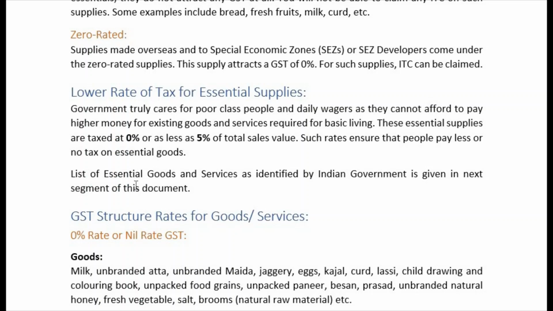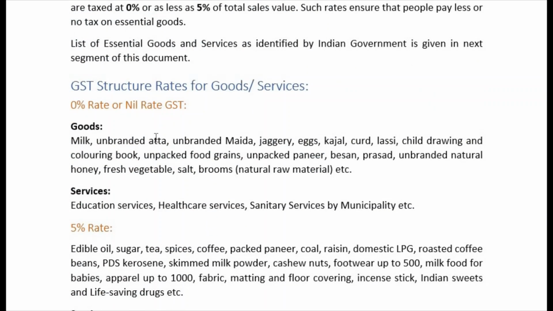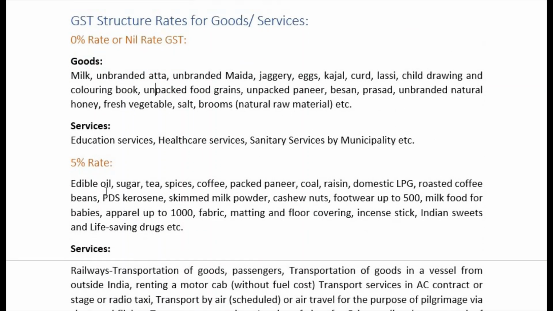So the list of essential goods and services is given here, which is identified by the Indian government. Only those things I have added here. And this is also a part of your syllabus, GST structure rates. This question was asked for 15 marks previously. What you will have to do is write 0% rate. Do not call this zero rated. Zero rated is different. 0% nil rate GST. Right, goods and services 5%, goods and services, that way.